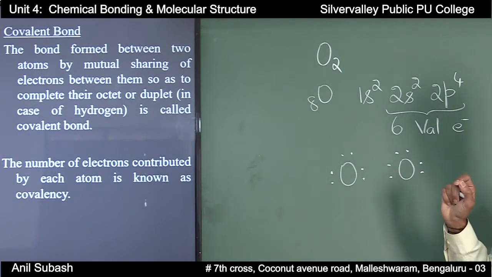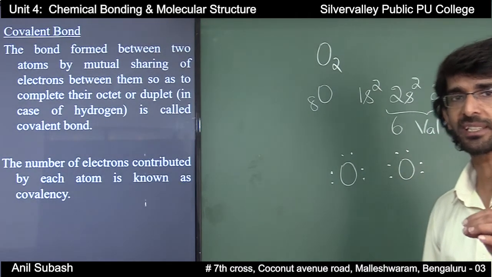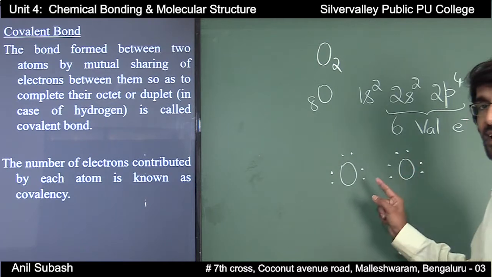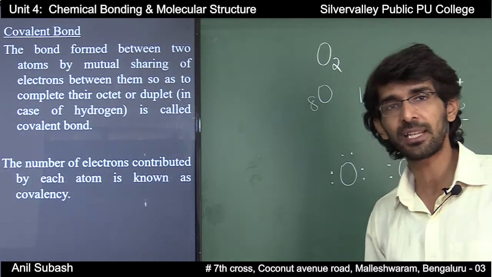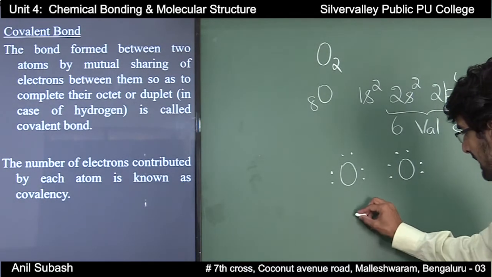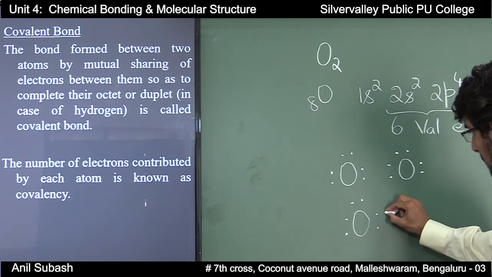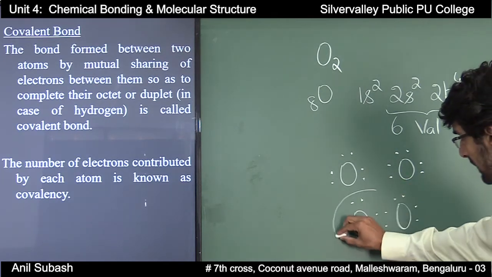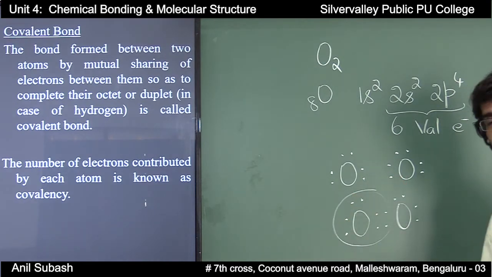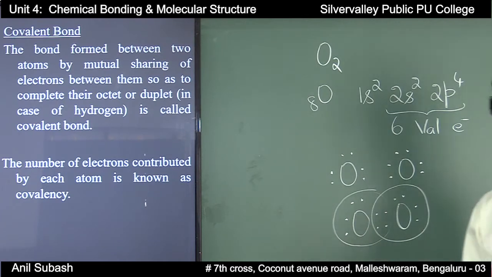Now, each oxygen atom requires 2 more electrons to complete its octet structure, so that they will have 8 electrons in their valence shell. These 2 oxygen atoms will share 2 pairs of electrons between them, so that the octet structure of the first oxygen atom and the octet structure of the second oxygen atom will be satisfied.